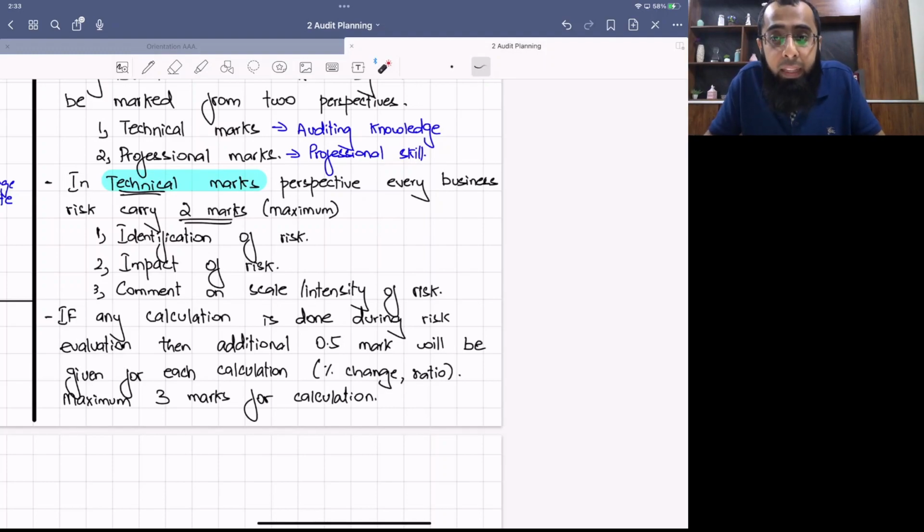This is not like that. You need to use it in your answer. But there is a breaker for the total calculations you will do, and that maximum limit is 3 marks, because the examiner wants the students to write down the risk also. Otherwise, they'll only gain the marks through the calculations.